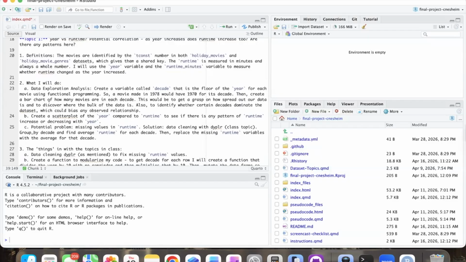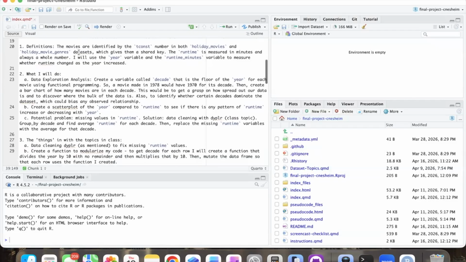Tidy Tuesday data. One is holiday movies, and one is holiday movie genres, and they have a shared key. Runtime is measured in minutes and is always a whole number. And year is just as it sounds, also a number.